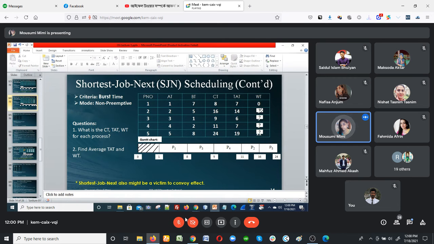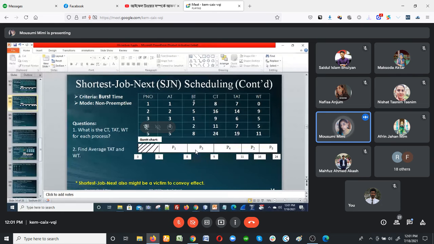You can see that my process 1 comes at 1 second. From 0 to 1 second there was no process there, so the processor is waiting. At 1 second my first process comes. So I will go for my first process, though its burst time is highest, because within 1 second no one else came. So 7 plus 1 is 8, the completing time.